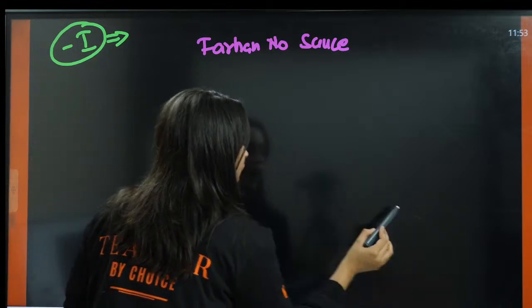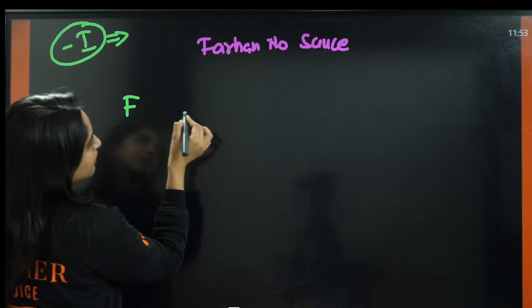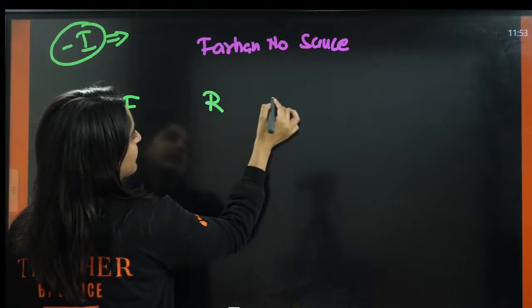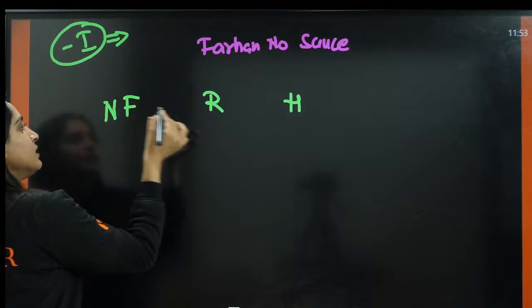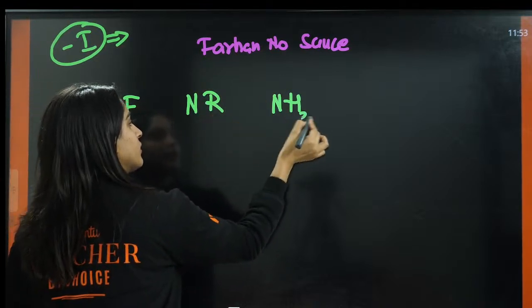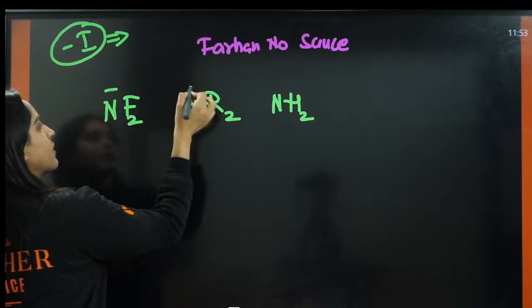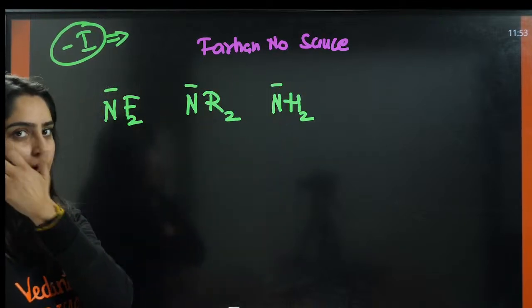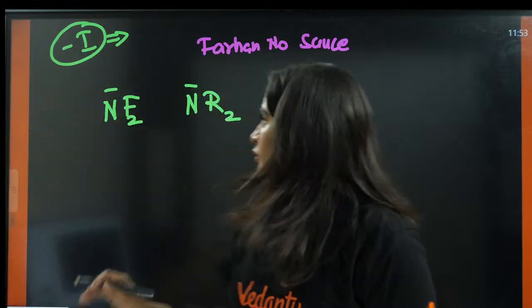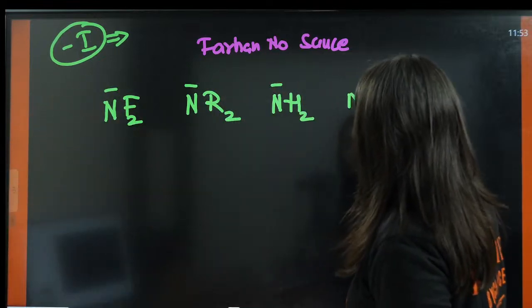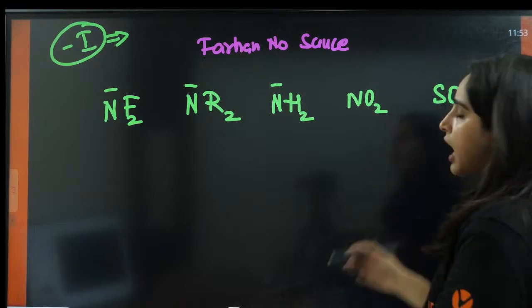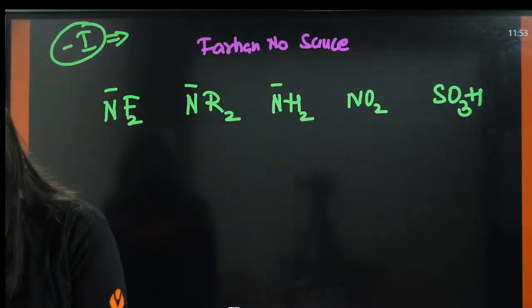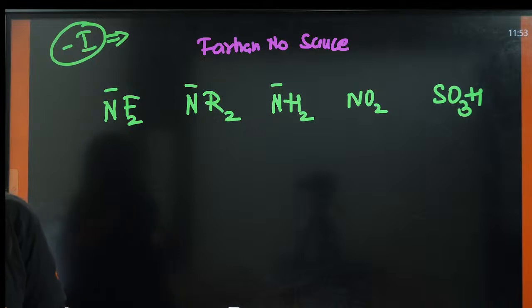Farhan, no sauce means F, R, H, N. Okay. And take this as negative. Mark the negative words here. Then Farhan, no. No means NO2. Sauce means SO3H. Farhan, no sauce.